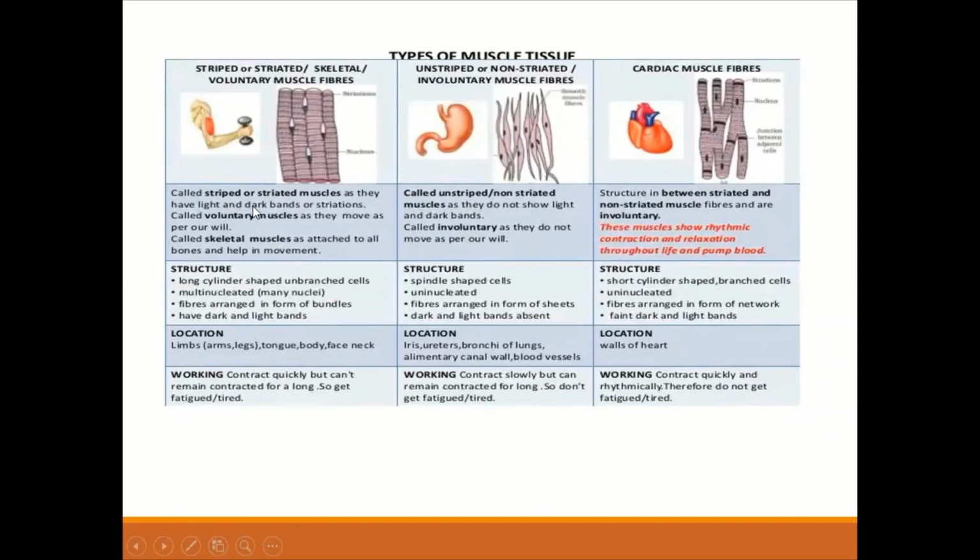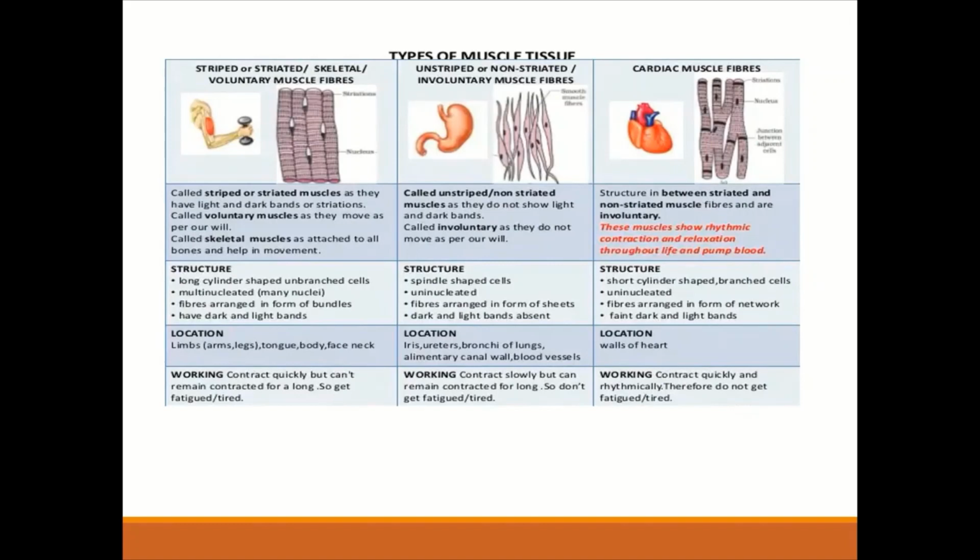Why are they called striped or striated muscles? As they have the light and dark bands or striations. When we see the microscopic image of the striated muscle cells, they have light and dark bands or striations. They are called voluntary muscles as they move as per our will, and they are called skeletal muscles as they are attached to all bones and help in movement. So that is why they are termed as striated, voluntary, and skeletal muscle tissues.